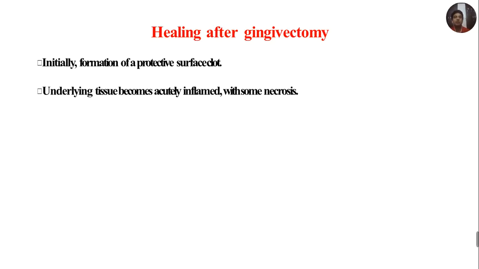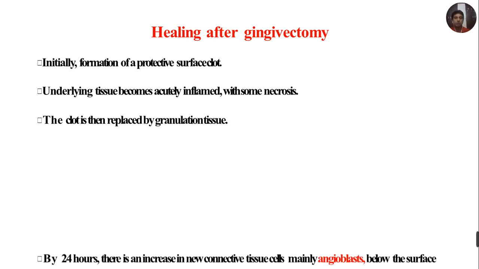With this, we will come to the healing after gingivectomy. Initially, there is formation of a protective surface clot. The underlying tissue becomes acutely inflamed with some necrosis. The clot is then replaced by granulation tissue.